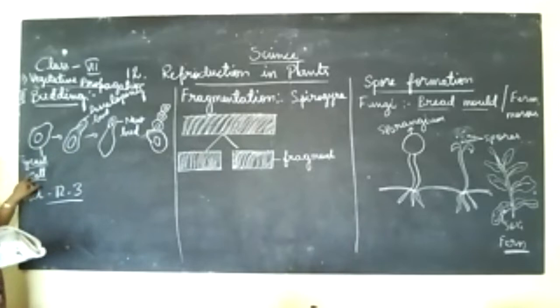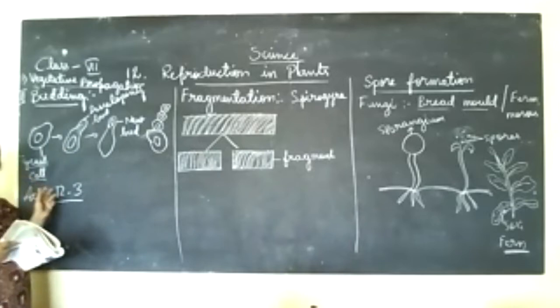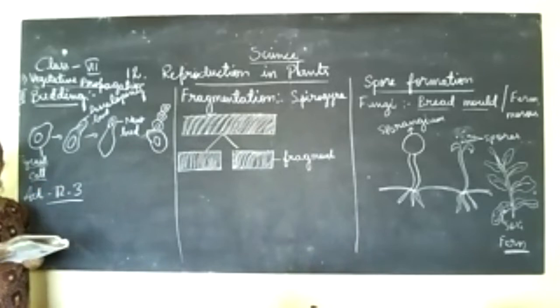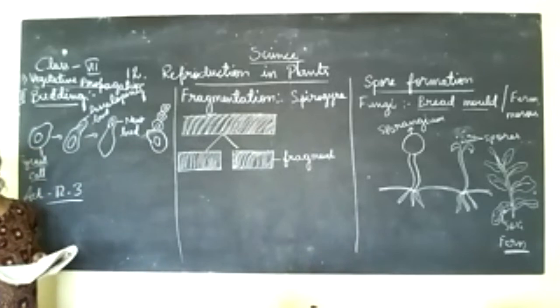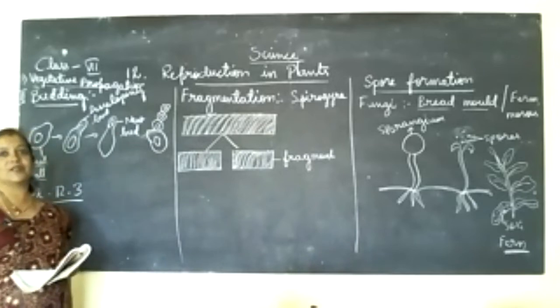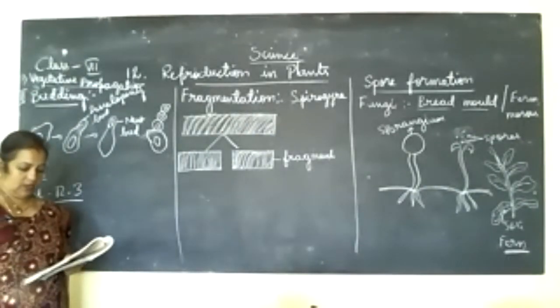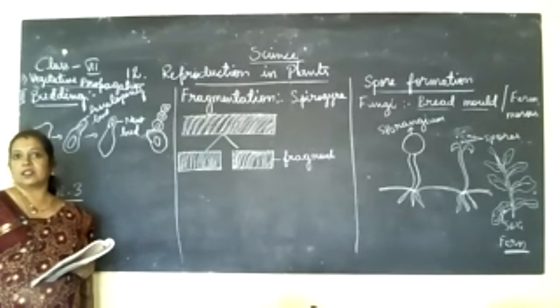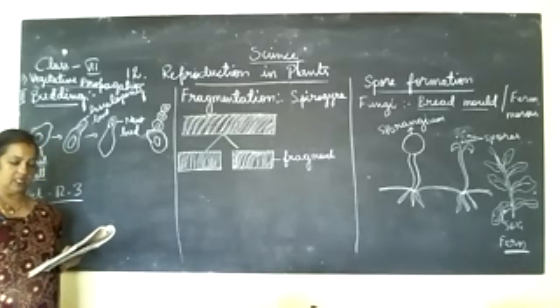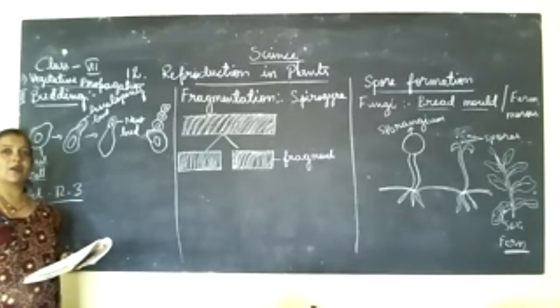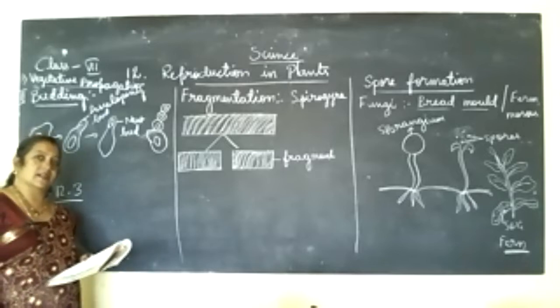You are already familiar with yeast cells, is it not? These are yeast cells, and not all cells are visible to our eyes. Some are microscopic. You have seen these yeast cells as a microscopic organism.